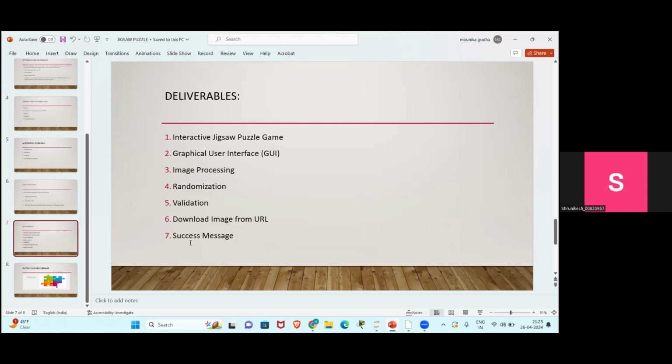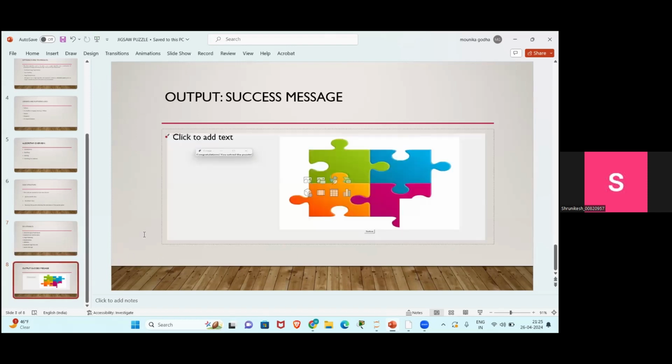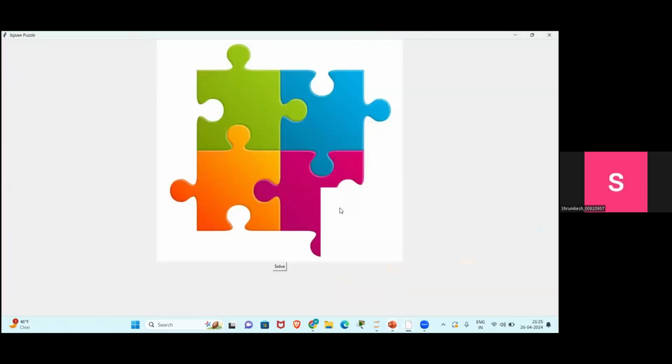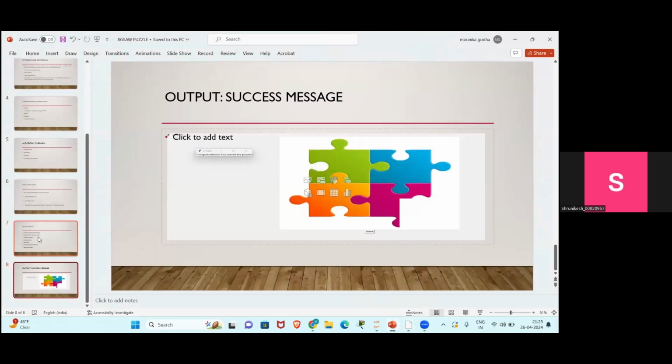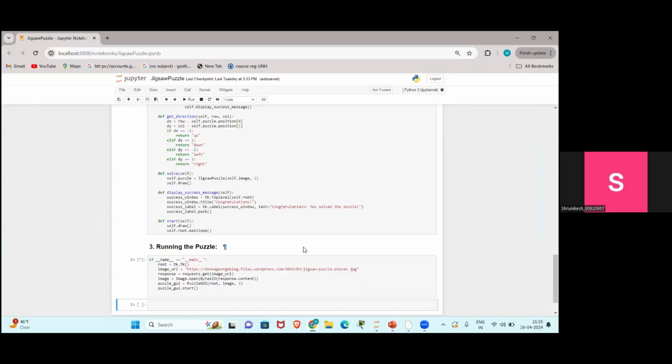So at last, why are we using that white grid? That white grid is used as a placeholder for the missing puzzle piece in the jigsaw puzzle class. And in this we used the create puzzle method, in which a white image with the same dimensions as the other puzzle pieces is created and placed in the last position of the puzzle grid.